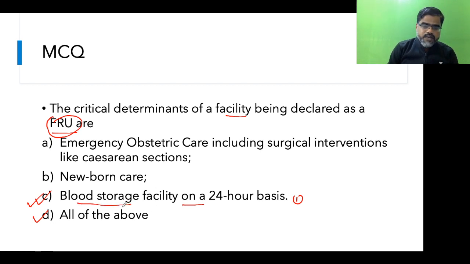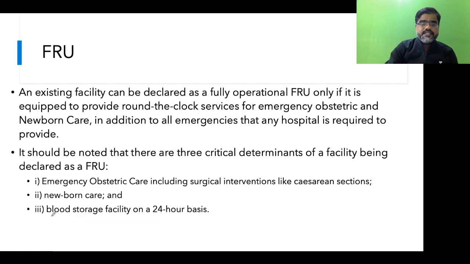Why do you require blood? You require blood storage because there can be a requirement in obstetric care, emergency obstetric care. So the moment you are giving emergency obstetric care, you may require blood. So all these three are important critical determinants of a facility being declared as FRU. So if you have these options given, you should go with all of the above. So those students who have answered all of the above are correct.